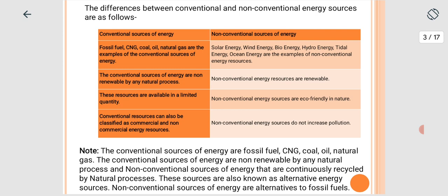Note that the conventional sources of energy are fossil fuel, CNG, coal, oil, and natural gas. The conventional sources of energy are non-renewable by the natural process, and non-conventional sources of energy can continuously recycle by the natural process. These sources are also known as alternative energy sources. Non-conventional sources of energy are alternatives to fossil fuel.